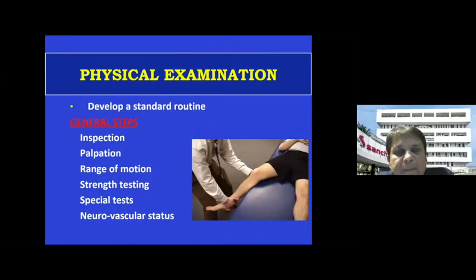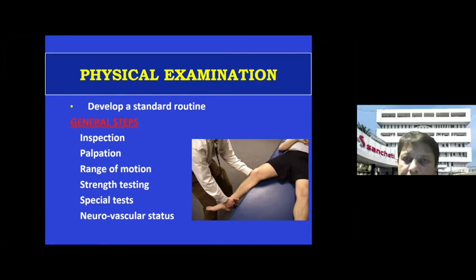Let's come to the second part of the talk. We saw the history till now, and now we will talk about the physical examination. You've done the history, you've come to a certain diagnosis in your mind. Firstly, whether it is a traumatic condition or a non-traumatic condition. If it is a traumatic condition, then whether it is an acutely presenting knee or is it chronic. With these things in your mind, you know what you're dealing with.